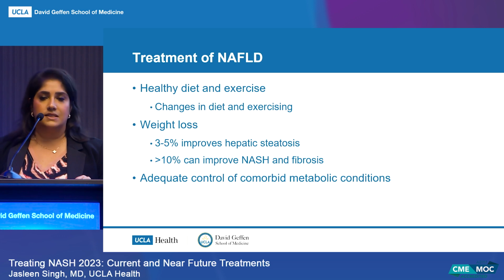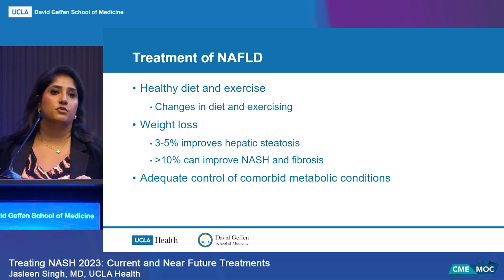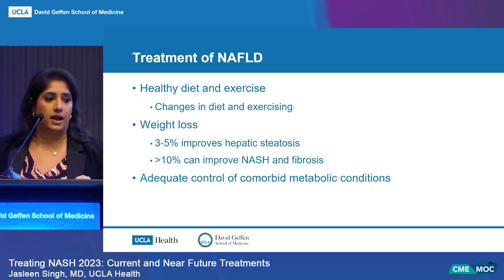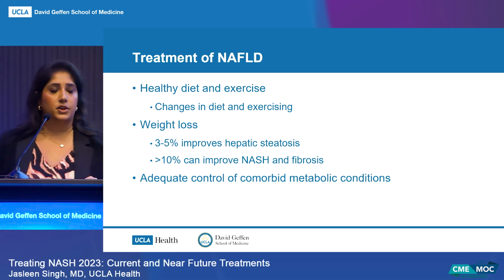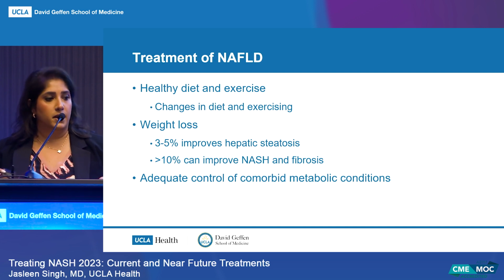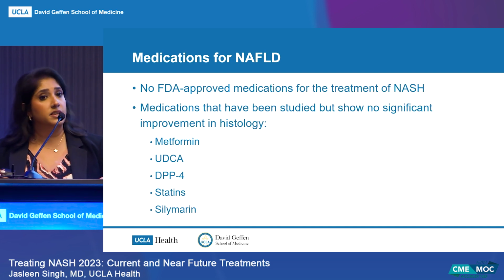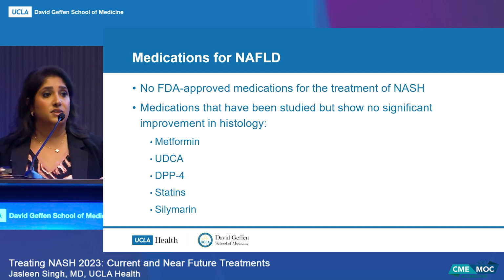So little weight loss, around 3 to 5%, can improve hepatic steatosis. But actually the most benefit is if you're able to lose more than 10%, that can lead to an improvement in NASH histology as well as lead to fibrosis regression. And then, of course, since many of these patients also have metabolic comorbidities, there should be adequate control of their comorbid metabolic conditions. Currently, there are no FDA-approved medications for the treatment of NASH, but hopefully this will be changing